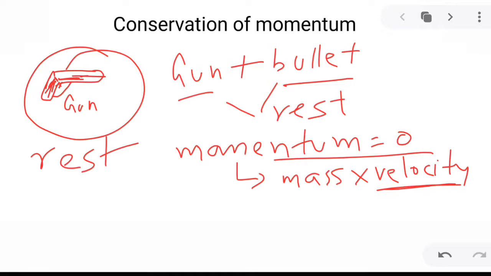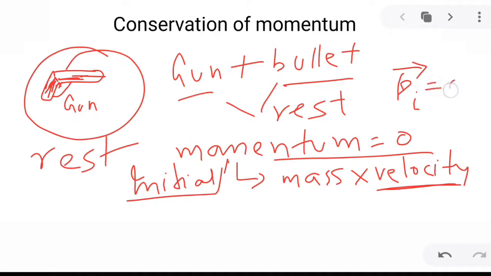Now let us say this is the initial momentum, and let us mark it as Pi. So this is the initial momentum Pi, and momentum is a vector quantity, so this is a vector symbol, and it is equal to 0. So this is the case before firing the bullet. Now let's see what happens when the bullet is fired.